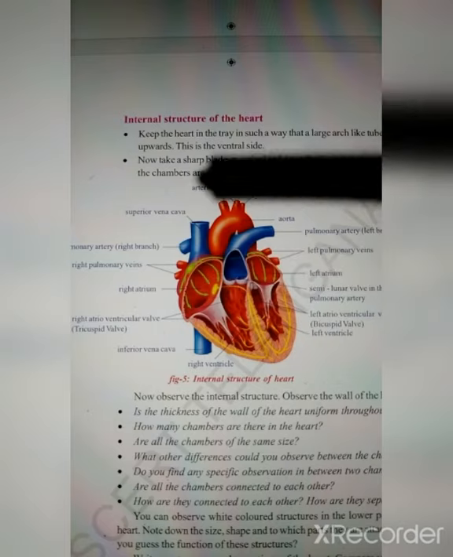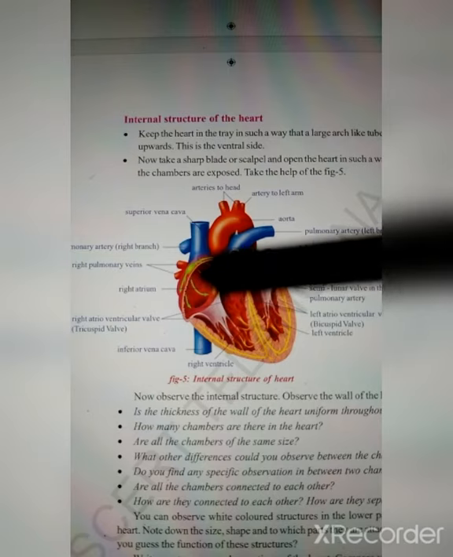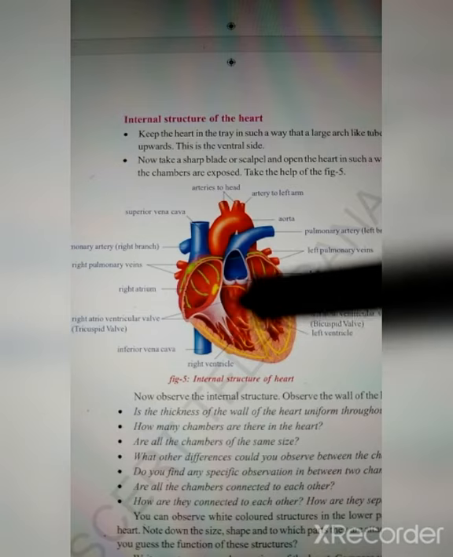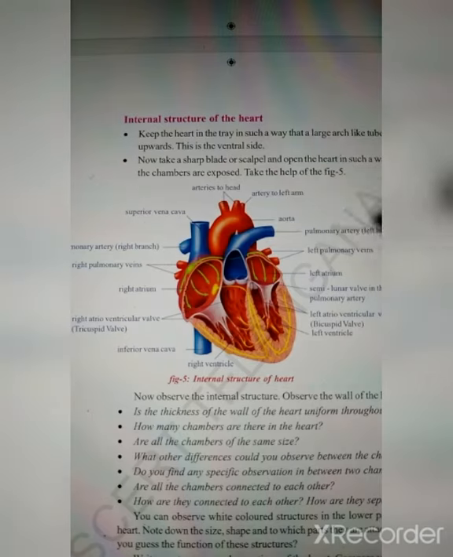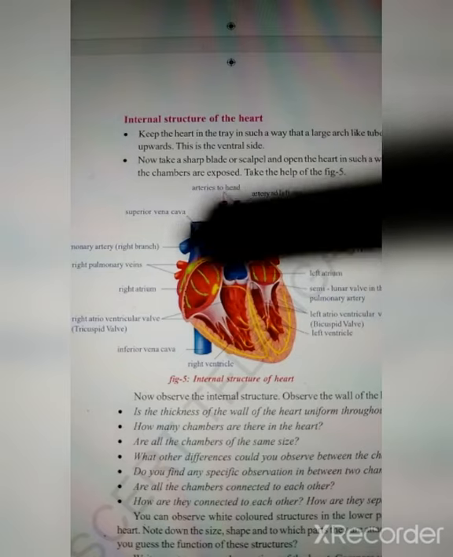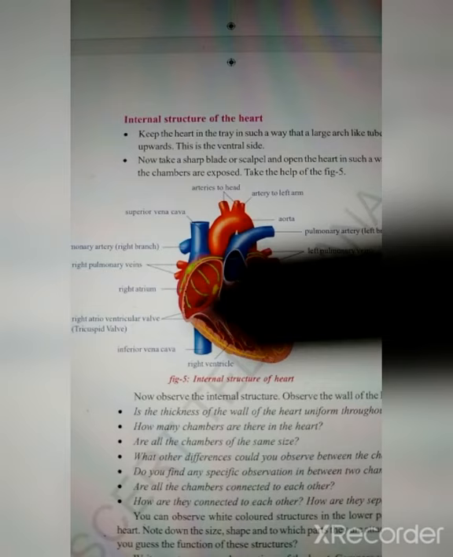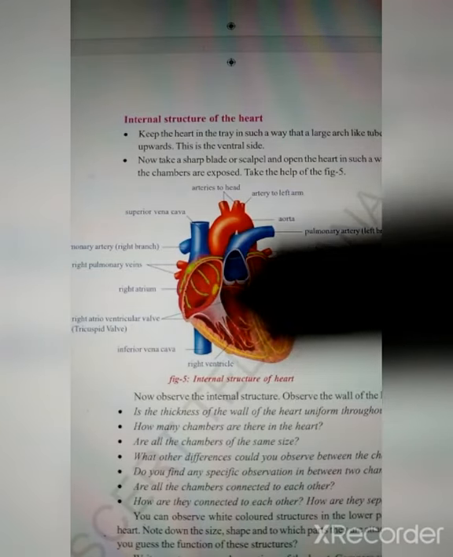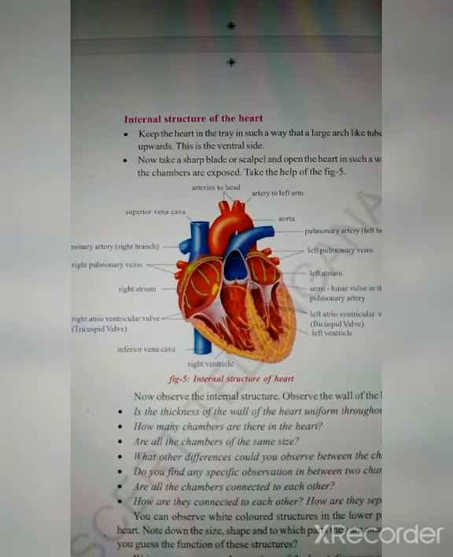These move to the right atrium. The deoxygenated blood moves to the right atrium in here, and from the right atrium it moves to the right ventricle. From the right ventricle it again moves to the lungs with the help of the pulmonary artery, which is mentioned here. Observe the pulmonary artery in blue color. You can see that these are blue because of the deoxygenated blood. And there is a valve in between the right atrium and right ventricle, which is known as the tricuspid valve. This valve will also close once the blood moves from the right atrium to the right ventricle.